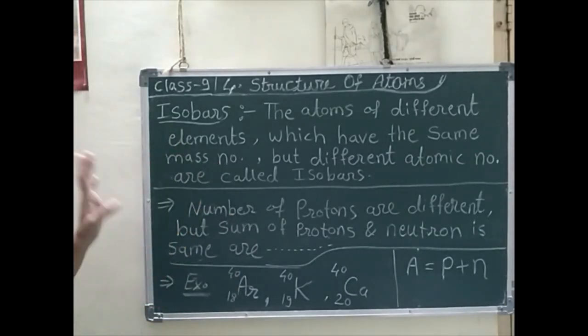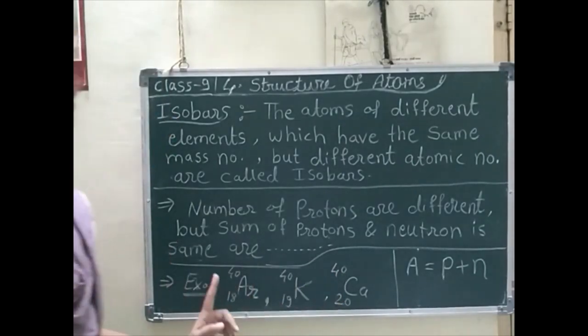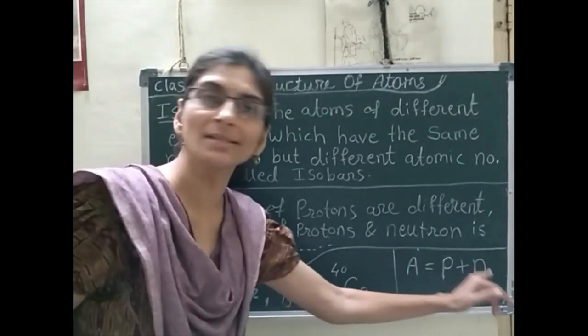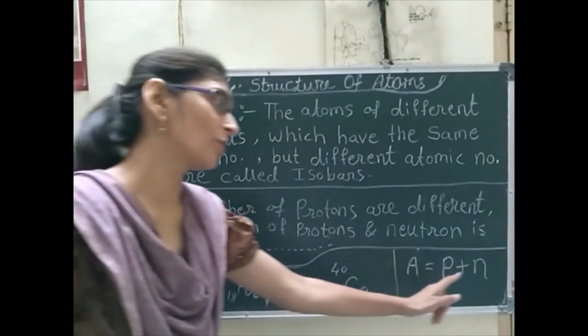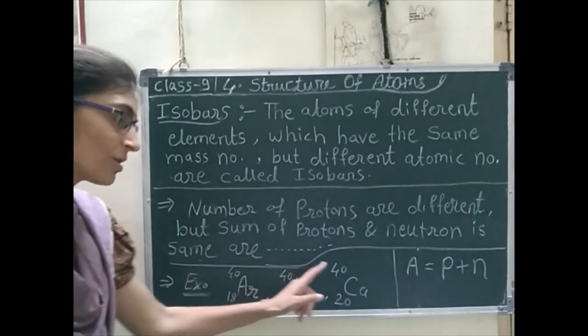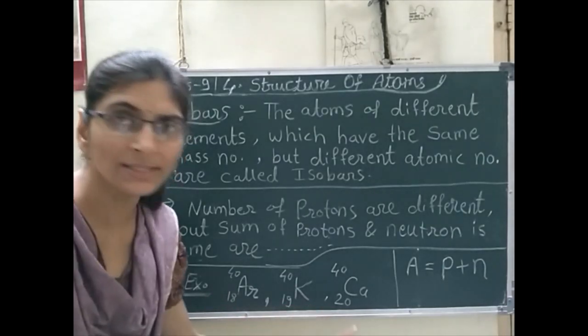Here, if the atomic mass is same, that means the sum of protons plus neutrons is same here. But number of protons is different.